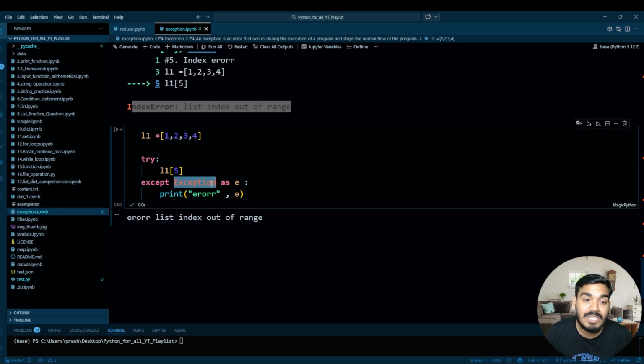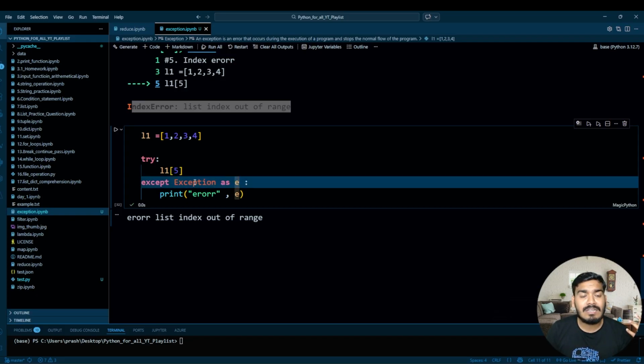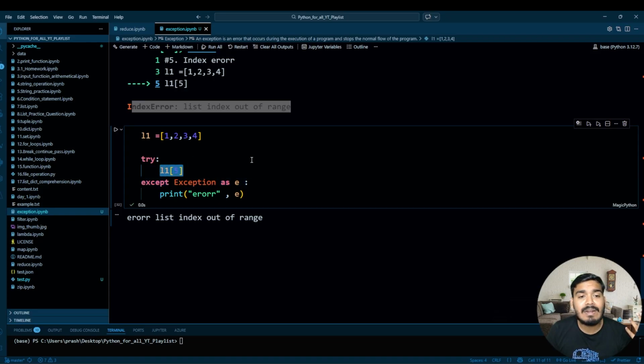Because E is the object of this, you can say a kind of replica. Exception is known as E, means it will guess what kind of error it has and transfer it to E.